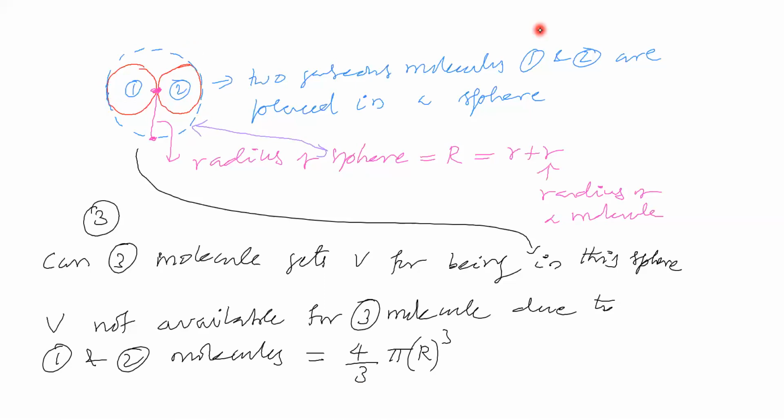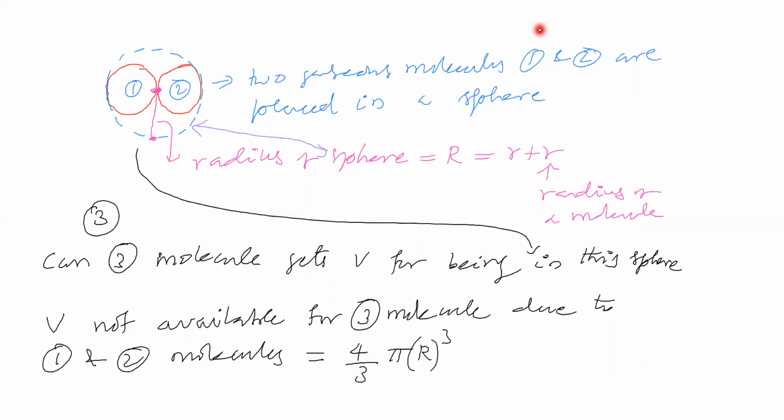In this sphere, two gaseous molecules are there. This place is empty, this place also empty. Now, van der Waals considered that the volume not available for the third gaseous molecule due to 1 and 2 molecules is equal to 4 by 3 pi r cube.